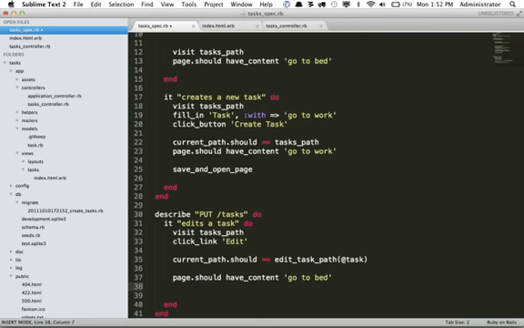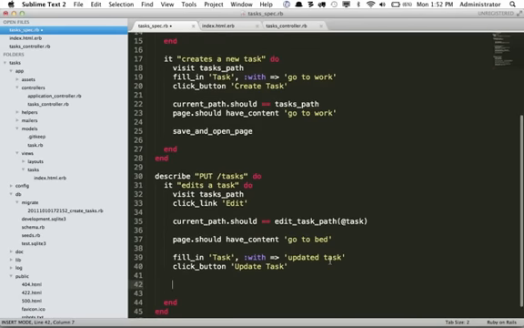But now we're going to update it. So then we'll say fill in, once again, that task that says label, and we're going to fill it in with a new value. And we'll call it updated task. And then we're going to click a button, and I assume this button will say save. Or why don't we change it to update task? Good. And once I click on that button, page.shouldHaveContent updated task.